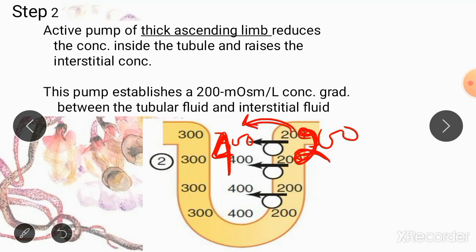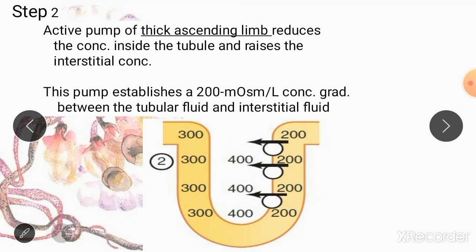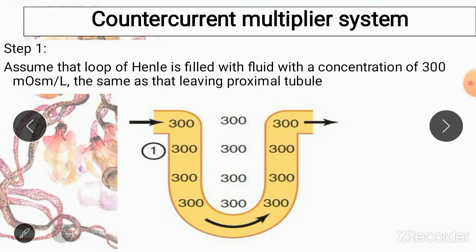Now you can see there is a difference of 200 milliosmoles between the nephron and the renal interstitium. Now your transporter cannot pump out any more ions from the nephron into the renal interstitium. Okay, so let me explain that. Suppose when everything was 300, like in the first step, your ascending limb is going to pump out sodium, potassium and chloride from the nephron into the renal medulla until there is a difference of 200 milliosmoles between the nephron and the renal interstitium.